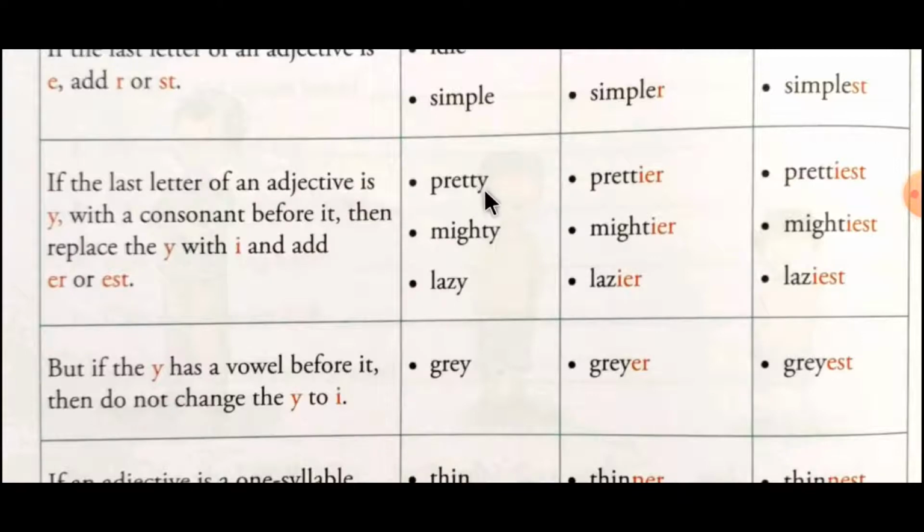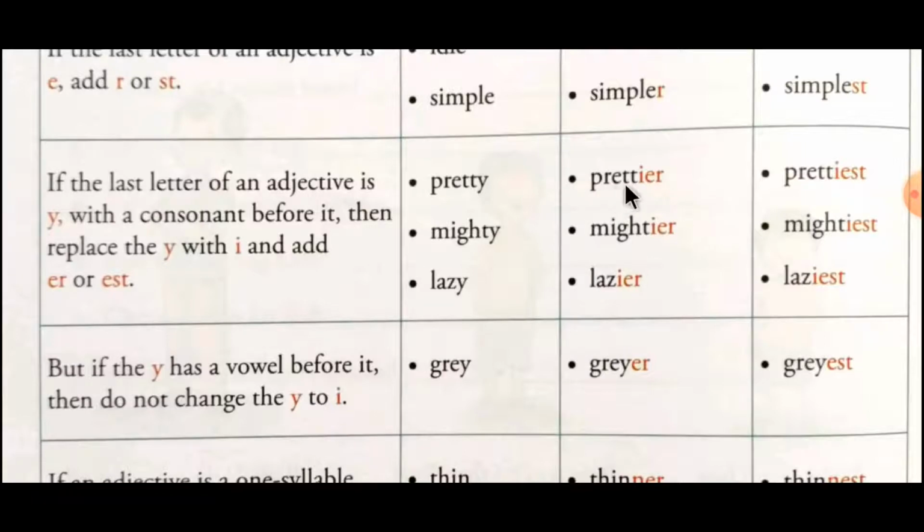So whenever we have a Y at the end with a consonant before it, we have to make two changes. Remember these two changes: we remove Y and put I in place of Y. So pre-double-T, Y becomes I, and then we add ER for the comparative degree and EST for the superlative degree.